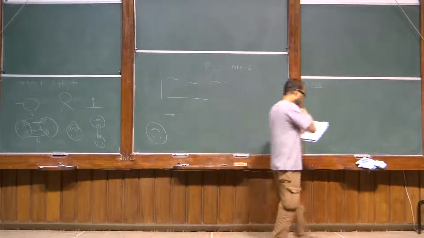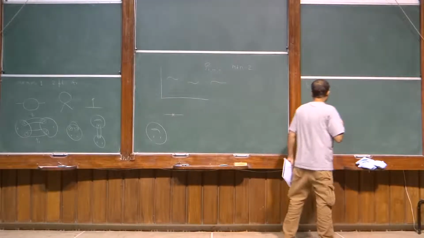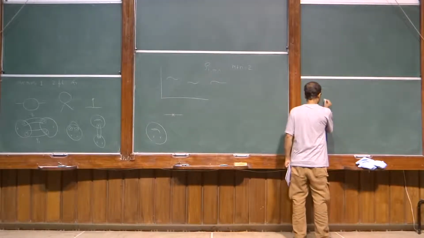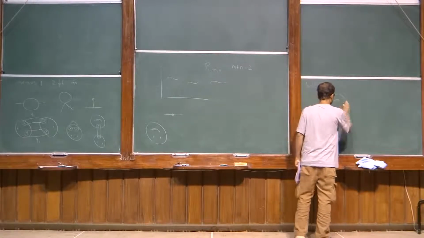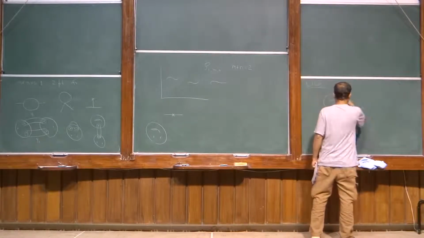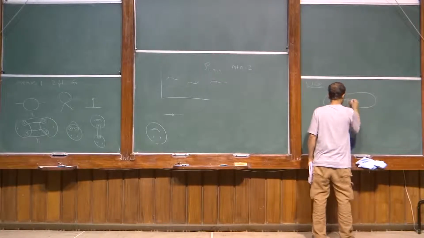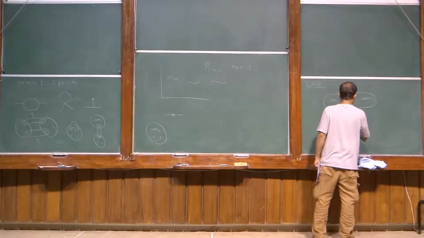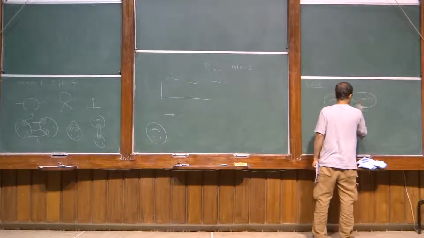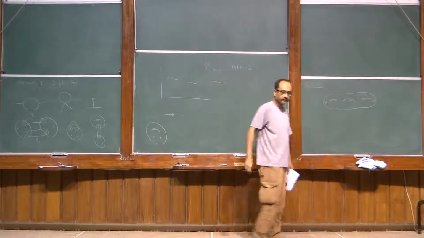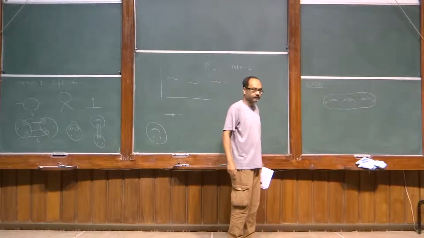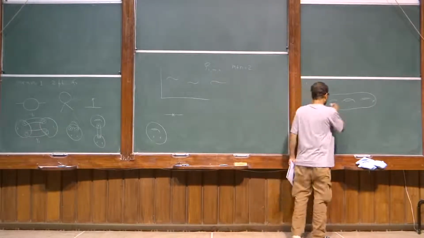Okay, so consider the following diagram: a 2-point function on some genus 3 surface, with some on-shell state.